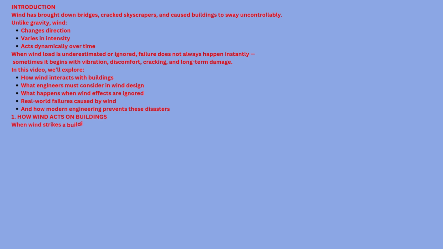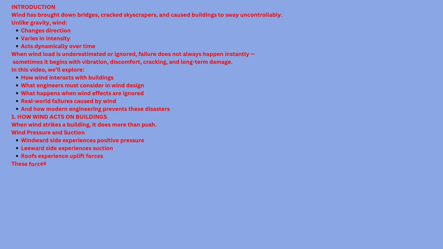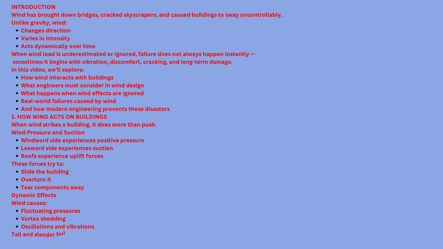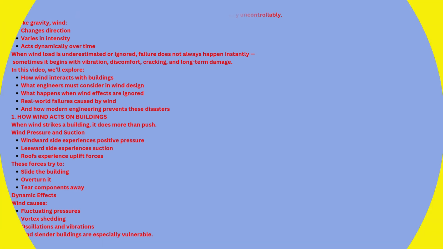1. How wind acts on buildings. When wind strikes a building, it does more than push. Wind pressure and suction. The windward side experiences positive pressure, the leeward side experiences suction, and roofs experience uplift forces. These forces try to slide the building, overturn it, and tear components away. Dynamic effects. Wind causes fluctuating pressures, vortex shedding, oscillations, and vibrations. Tall and slender buildings are especially vulnerable.